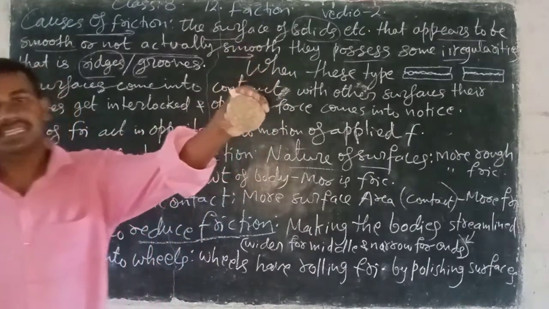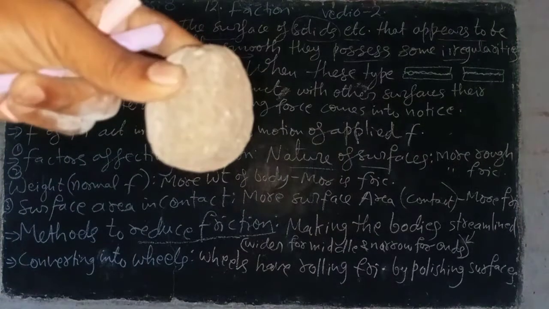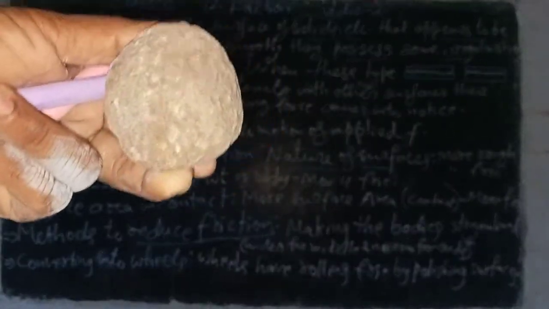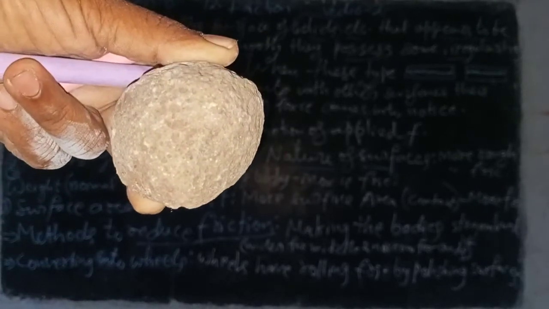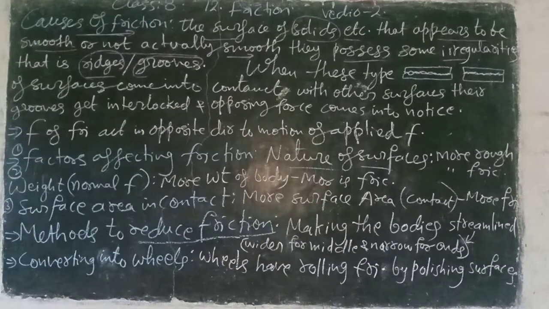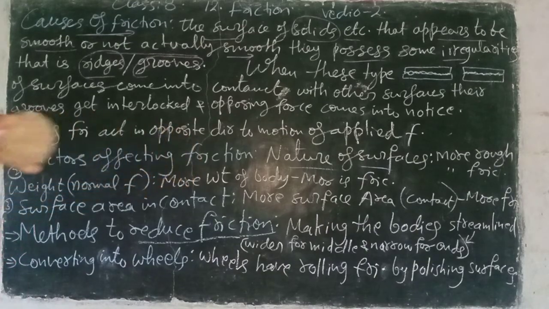Some ridges are there. Some grooves are there. Look here clearly. I am not moving. Look now. Are you looking? So, some ridges, some roughness is there on this stone.